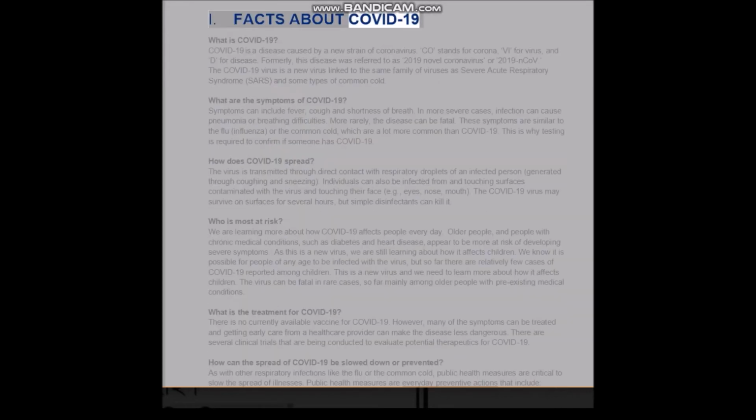Facts about COVID-19. What is COVID-19? COVID-19 is a disease caused by a new strain of coronavirus. CO stands for corona, VI for virus, and D for disease. Formerly, this disease was referred to as 2019 novel coronavirus or 2019-nCoV. The COVID-19 virus is a new virus linked to the same family of viruses as severe acute respiratory syndrome, SARS, and some types of common cold.